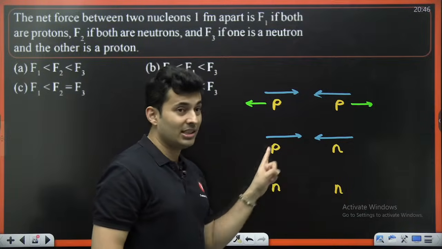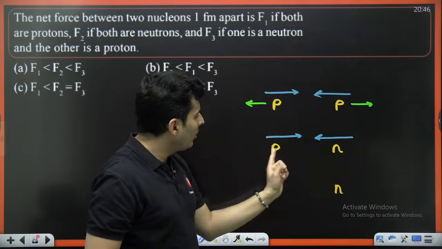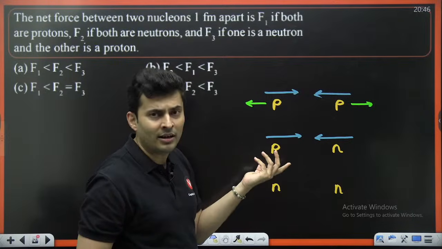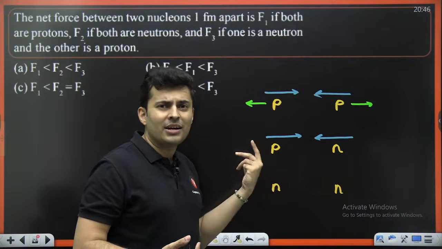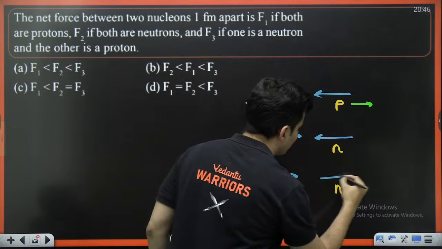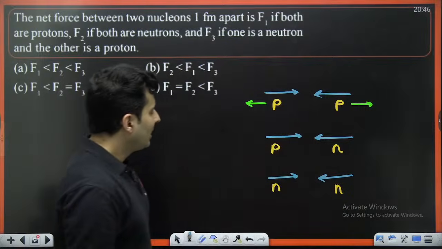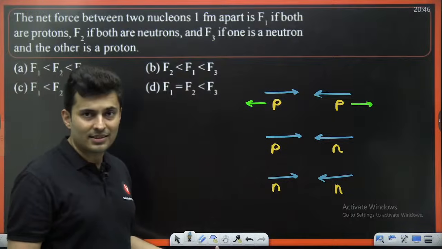Remember, nuclear force does not depend on the charge or the mass. So don't think proton-proton and proton-neutron have different nuclear force. It does not depend on the charge. Now, out of these three diagrams, in which two is the net force the same?